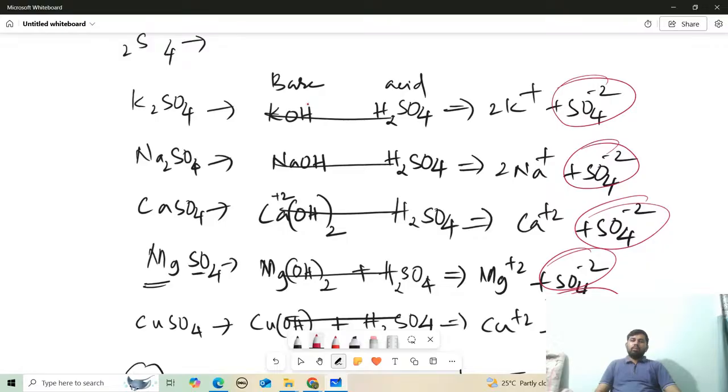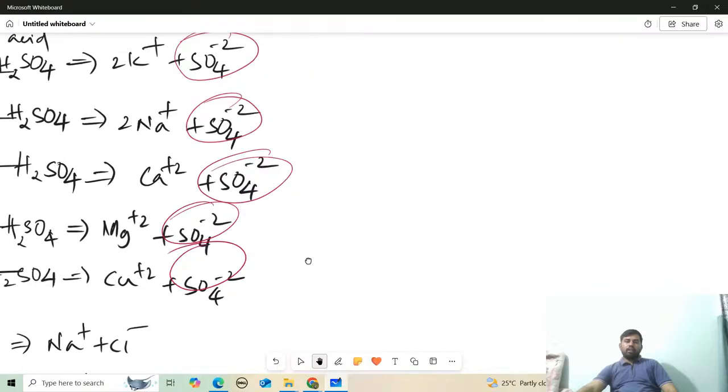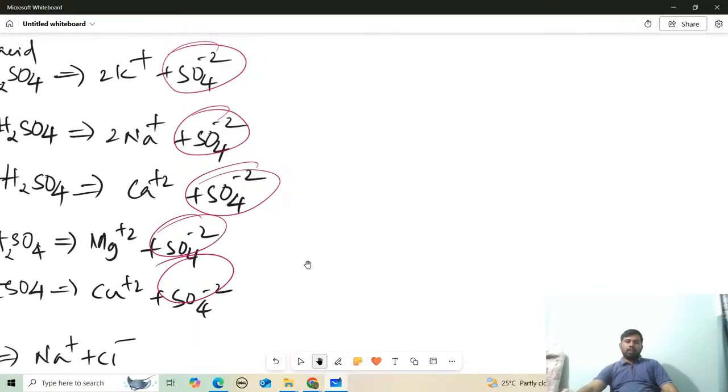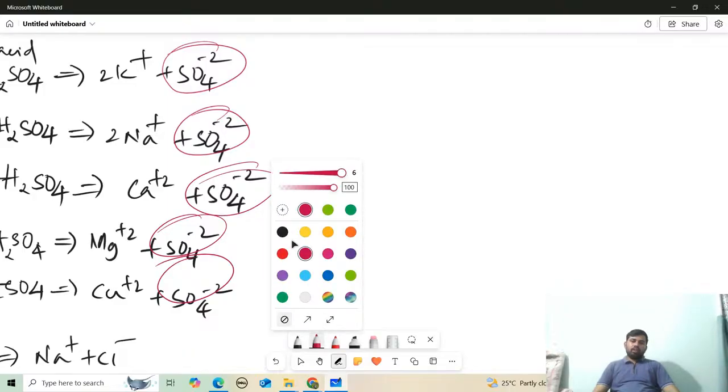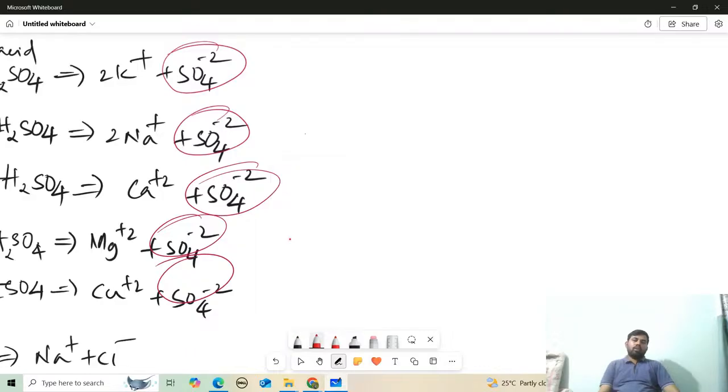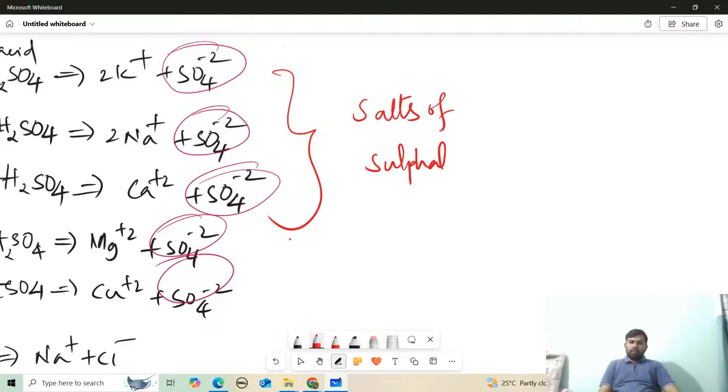Sulfate. So now tell me, can I name this salt as which salt? I can name these salts as salts of sulfate, because of what? So there is an acid radical.